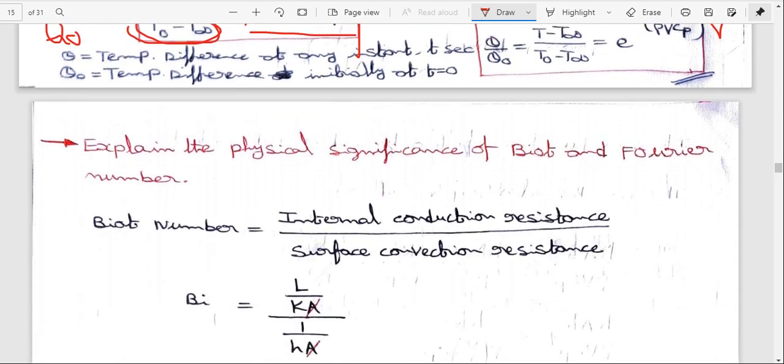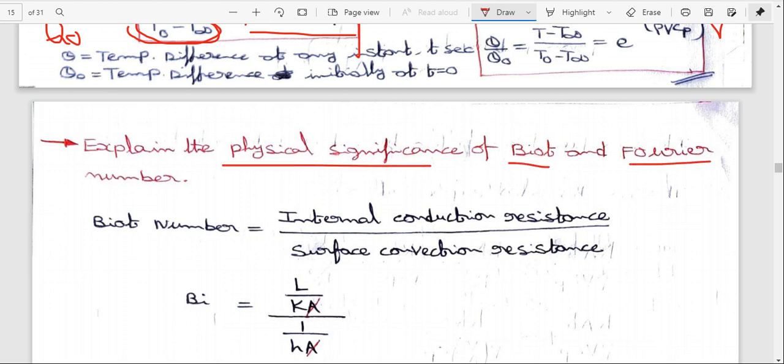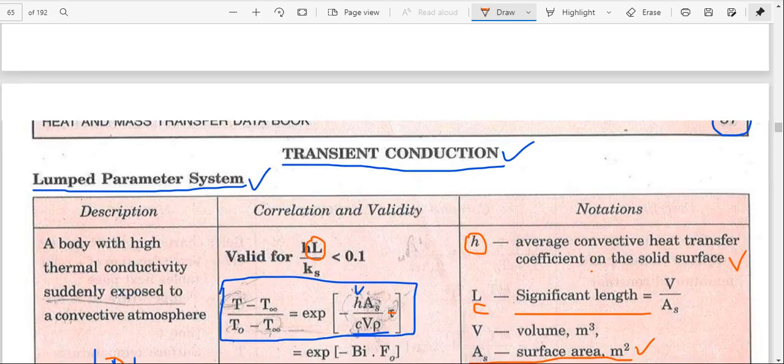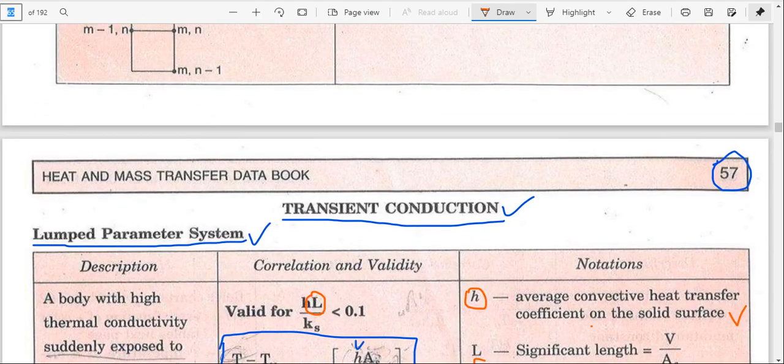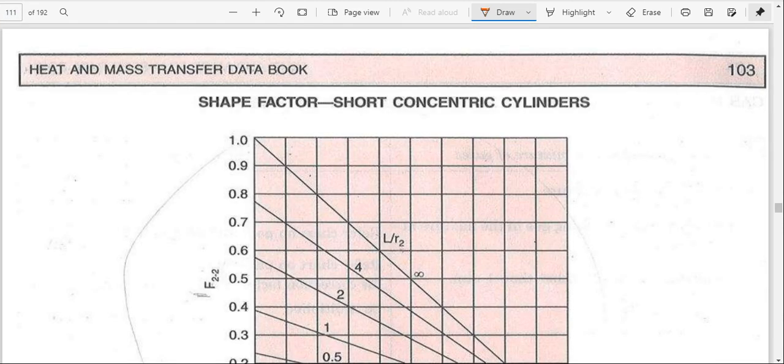And coming to the next question: explain the physical significance of the Biot and Fourier numbers. Here the formulas are shown in the data book, page number around 111.